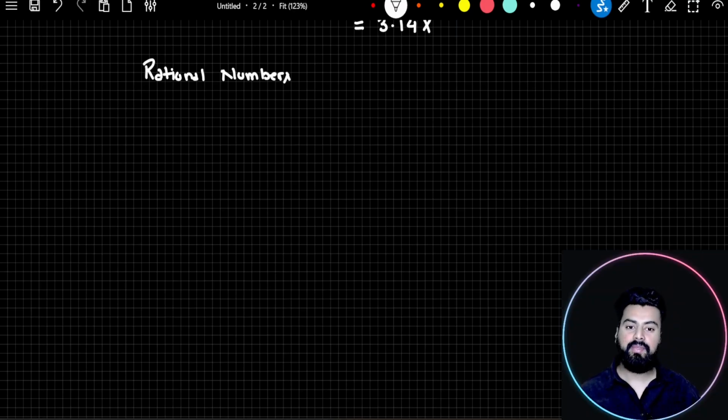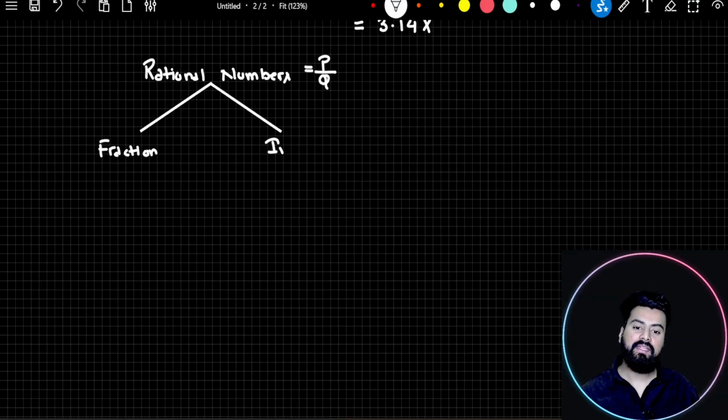Rational numbers are something which can be written in the form of P by Q. So what I want you to understand, rational numbers can further be divided into two categories. The first category is called fractions, and the second category is called integers. So rational numbers can be divided into two parts, fractions and integers.